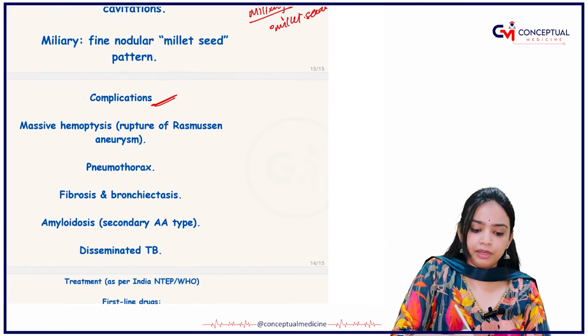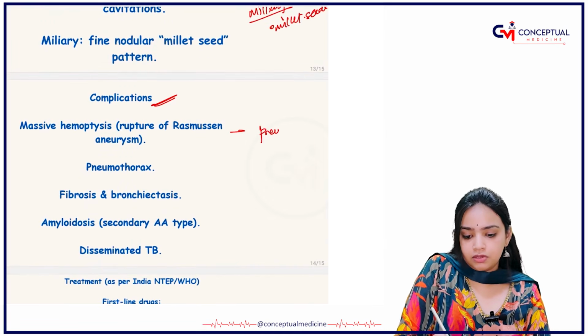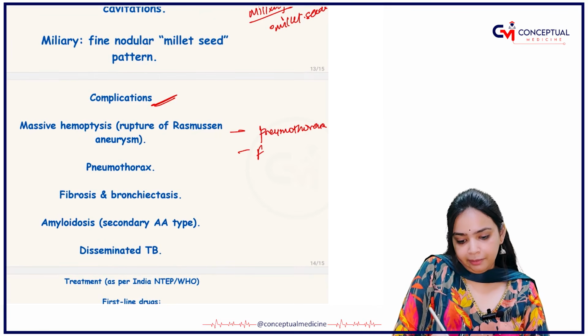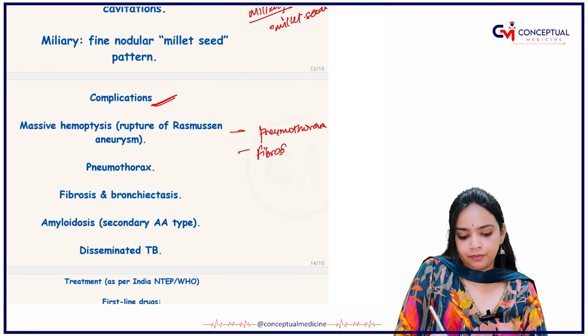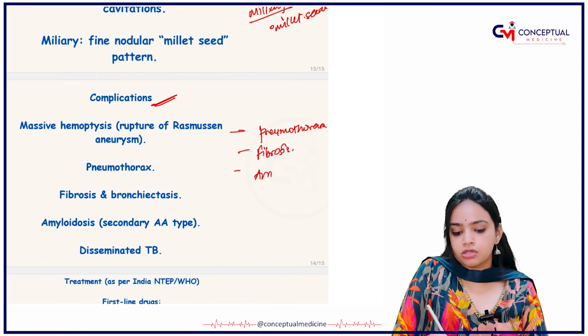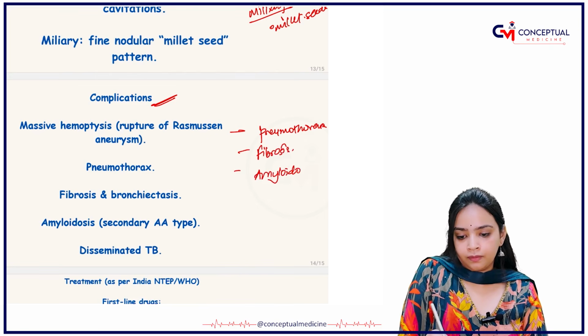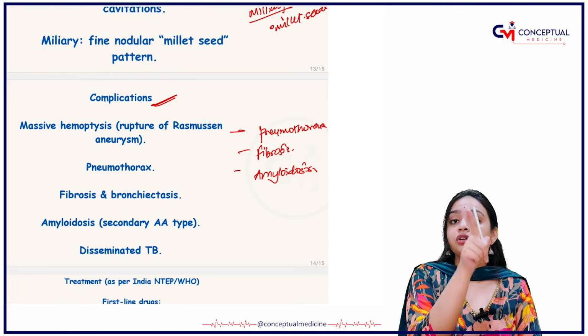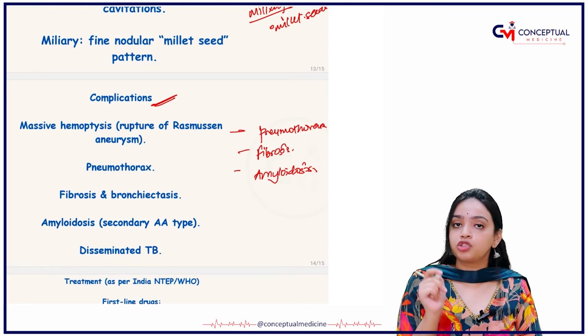Okay, what are the complications? There will be pneumothorax, fibrosis and amyloidosis. We have read about amyloidosis in our pathology lectures, and you are supposed to watch that lecture.